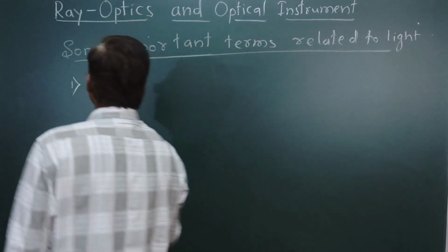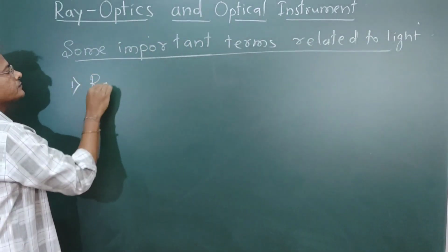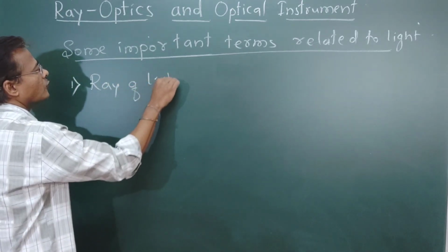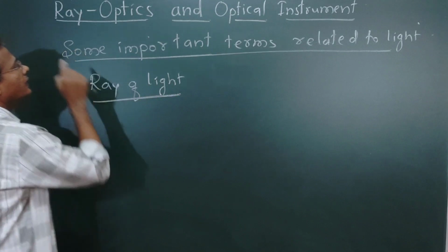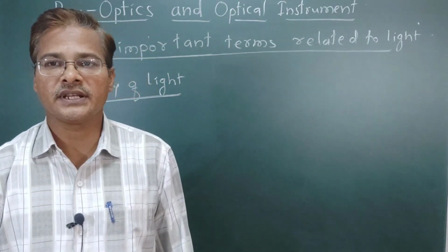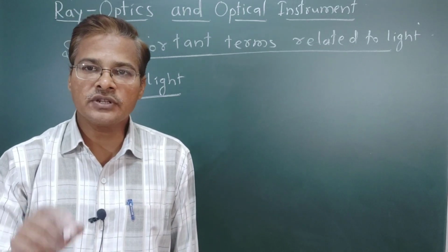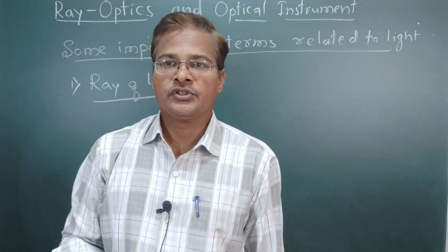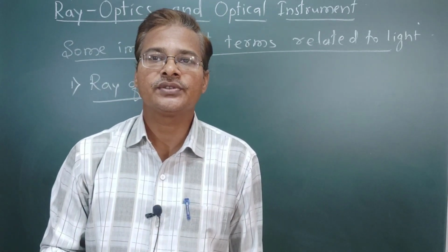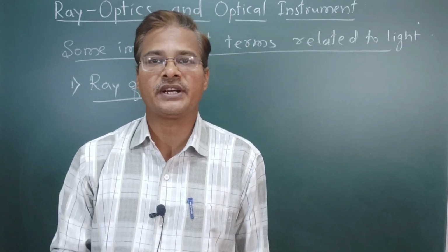First, the ray of light. Our topic name is ray optics, also called geometrical optics. Ray comes under the word geometry, so to understand optics, meaning light, we use the tool of geometry.